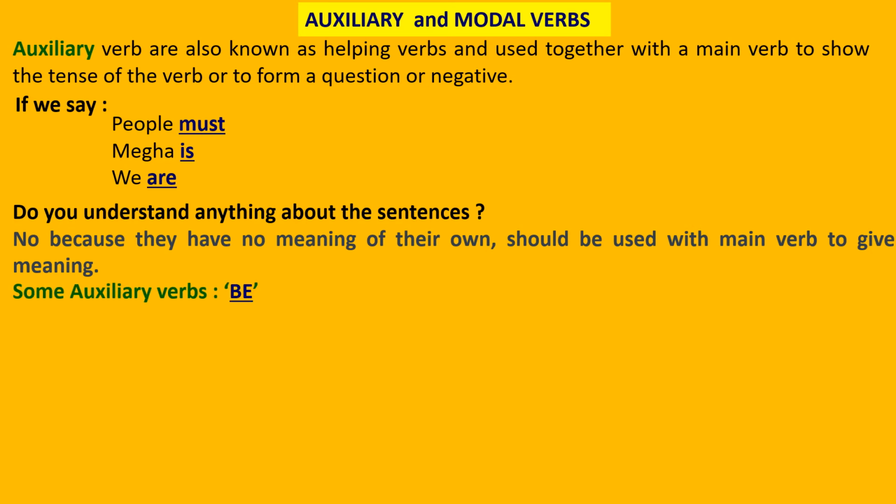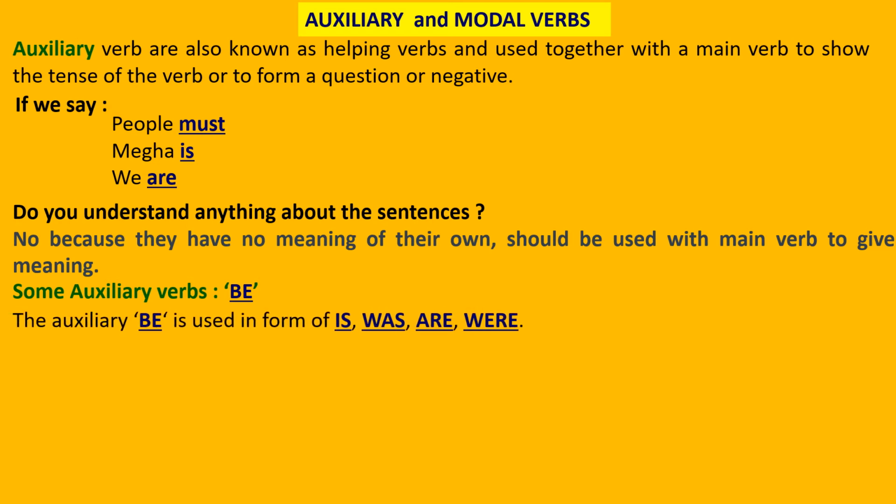As we have seen here, we will go ahead with some of the important auxiliary verbs that we deal with daily. I hope you have understood that auxiliary verbs are the main helping verbs, and they are useful only when we are using them with the main verbs. Some auxiliary verbs are, first one is be.